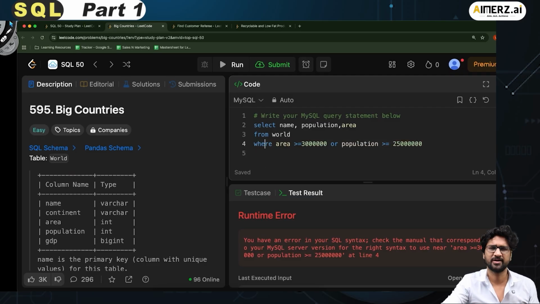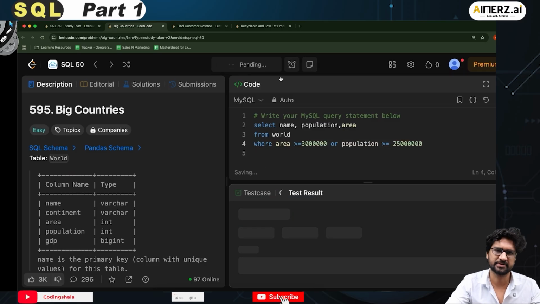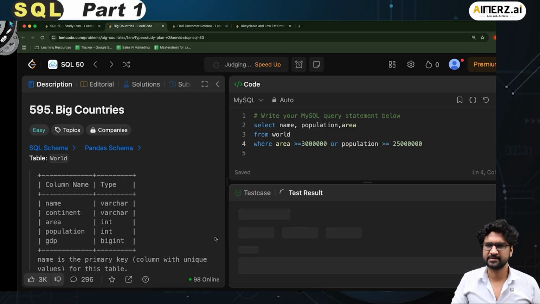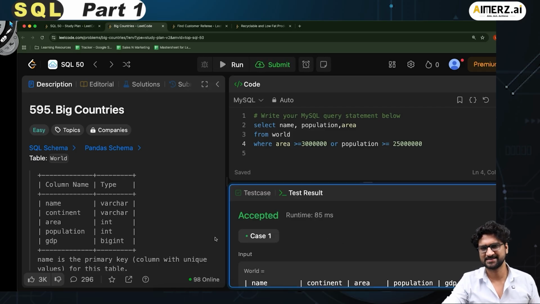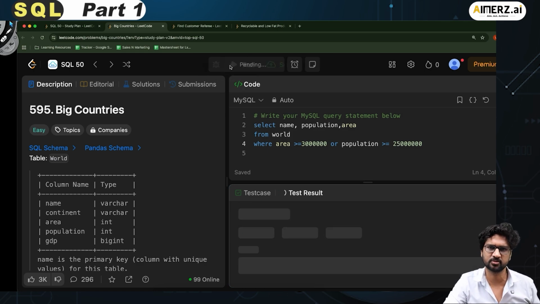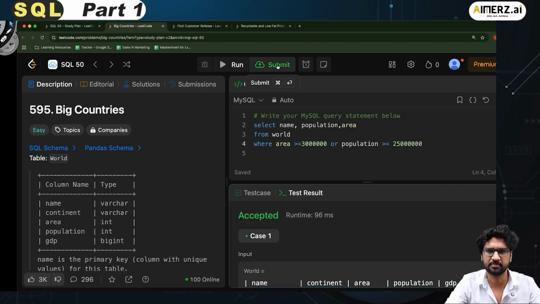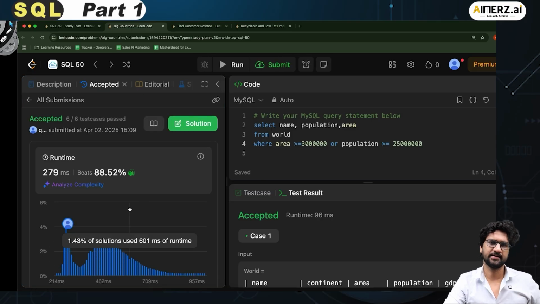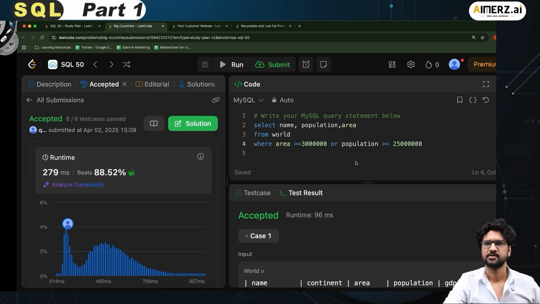Because there's a typo. I'll not edit it out because that's a normal, genuine thing that happens when you write the code. So I'm just keeping it because I'm trying to write it from scratch. I don't edit it out. This has been accepted in 5 milliseconds. Let's try to run this code. This is running in 85 seconds. I should have submitted actually. LeetCode is slow sometimes. Let me submit this. Perfectly fine. I have been able to write the code and it has perfectly got submitted.